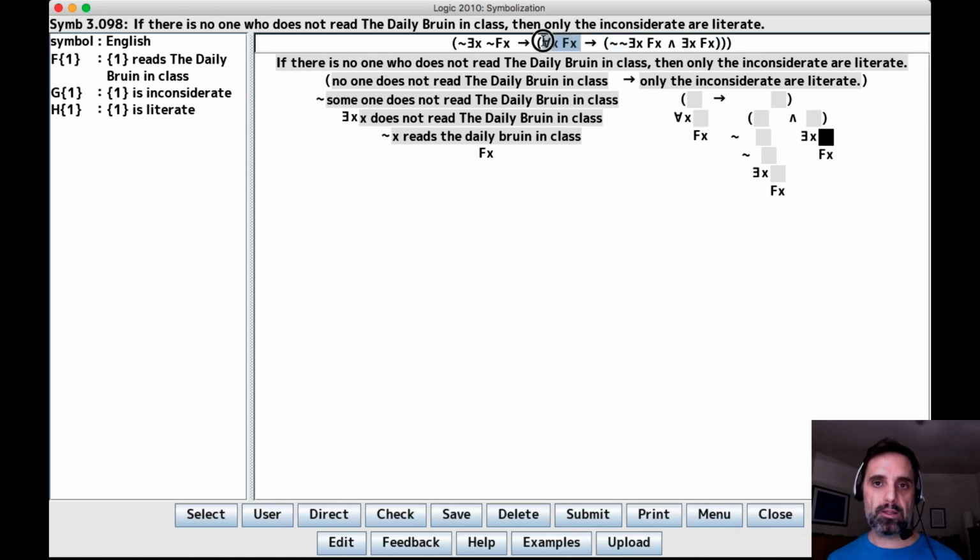Now let's compare this sentence with this sentence. Here we have one negation outside the existential and one negation inside the existential, unlike in this case. And if we think about our QN rules, this negation can move outside of the existential, but then it turns the existential into a universal. And then you eliminate both the negations and you get this. So this is the same thing as that, which is not the same thing as that. There's a big difference between this and this, because this is equivalent to that, whereas this is equivalent to that. So these two do not say the same thing.